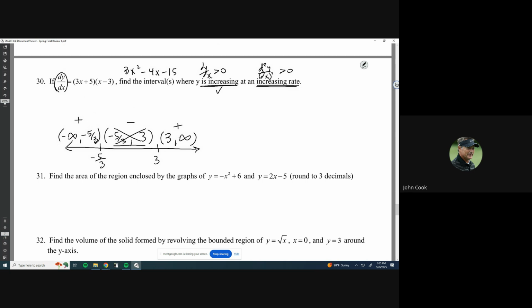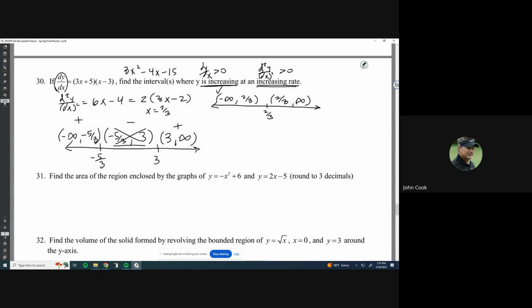So if I take the derivative, now I'm going to get the second derivative, d squared y over dx squared. That'd be 6x minus 4. And this one, it'll factor. If I factor out a 2, I get 3x minus 2. So that means that my lone critical number would be x is equal to 2/3. All right, so now for 2/3, I got a number line over here. This is for the second derivative. So 2/3, and I've got two intervals, negative infinity to 2/3, and then 2/3 to positive infinity.